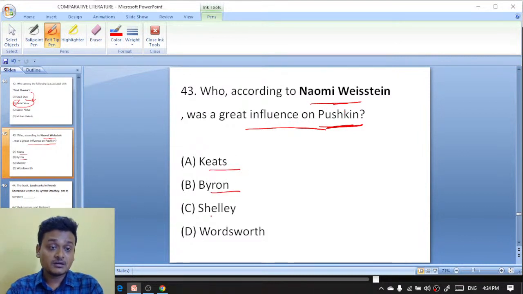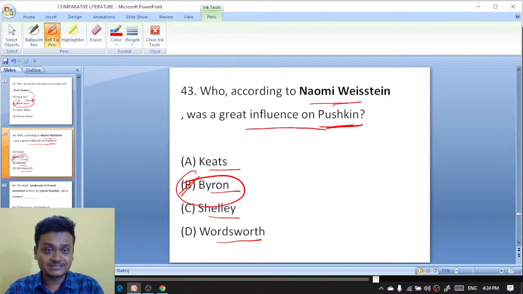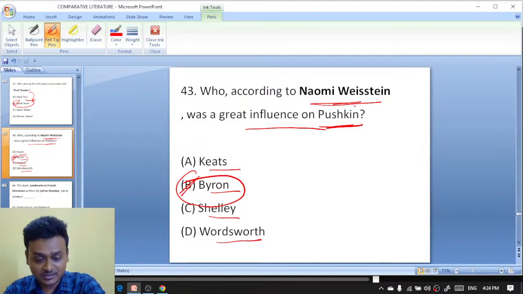Keats, Byron, Shelley, Wordsworth. That means, who had influenced Alexander Pushkin? It was Byron. Naomi Westin has said that Byron had influenced Alexander Pushkin.